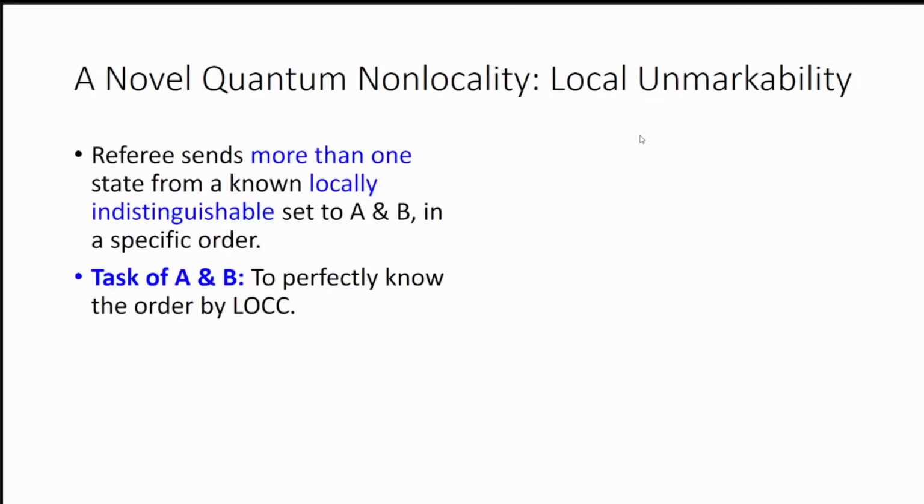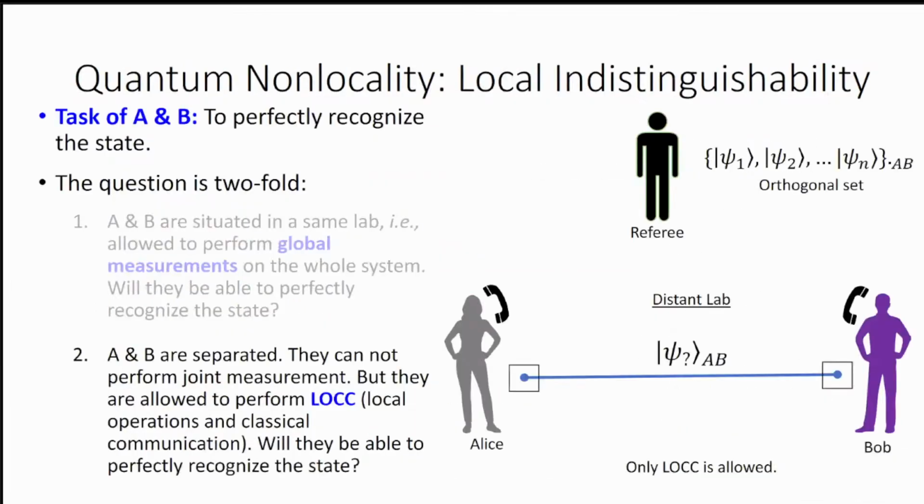So what is the idea of local unmarkability? Here also the scenario is like that. There is a referee and 2 players, Alice and Bob. The referee sends more than one state from a known locally indistinguishable set to Alice and Bob. Previously, one particular quantum state was sent to Alice and Bob.